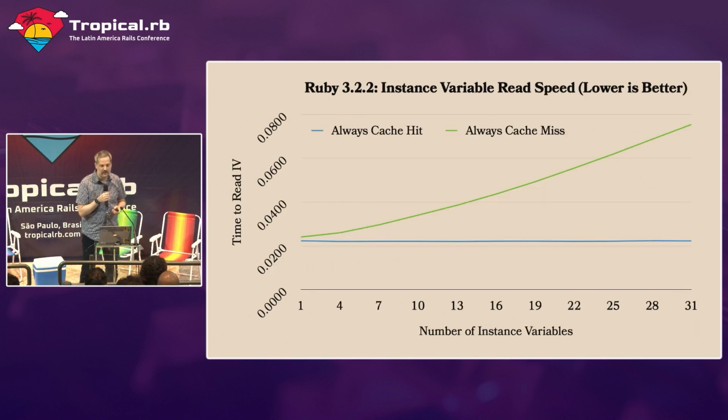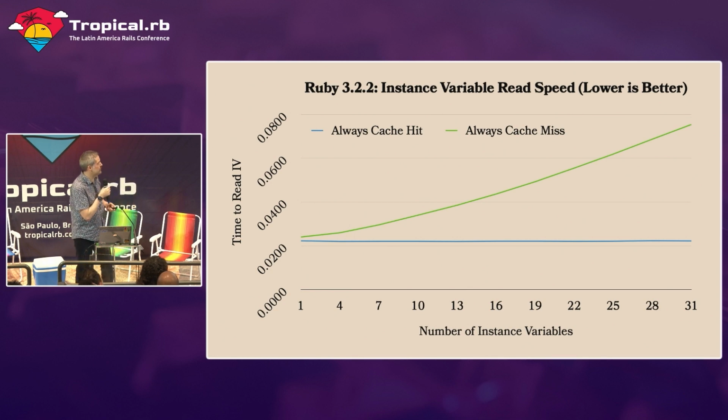And if we look at Ruby 3.2.2, this is how it looks. Along the x-axis is the number of instance variables we've set, and on the y-axis is how long it takes to run that benchmark. And you can see when there's a cache hit, it's constant time. But when there's a miss, we have linear growth, and that's not great. We don't like that.